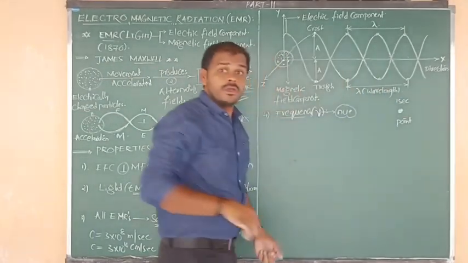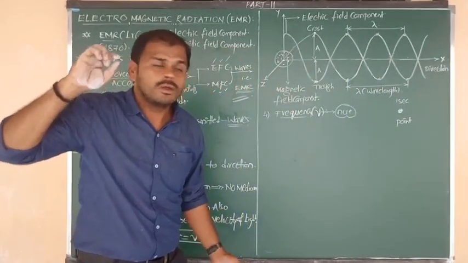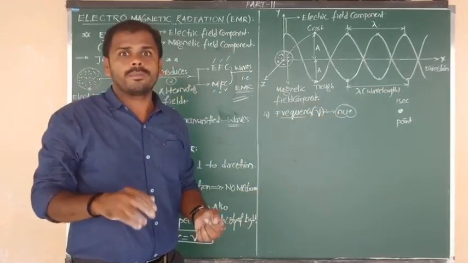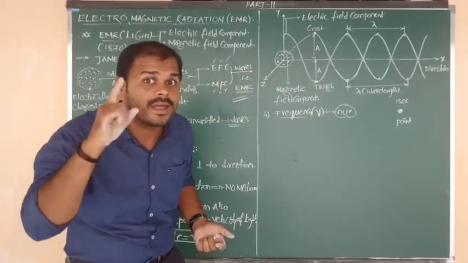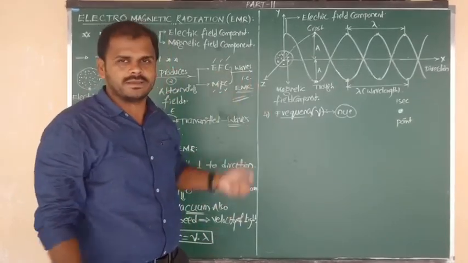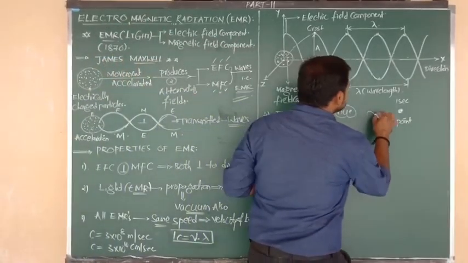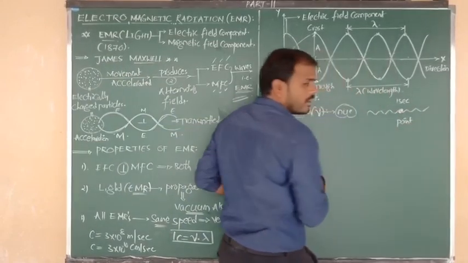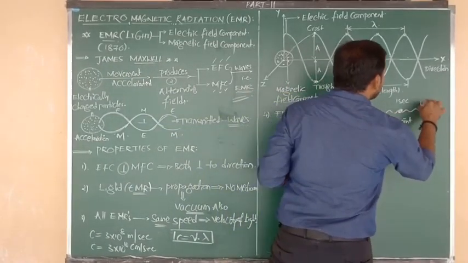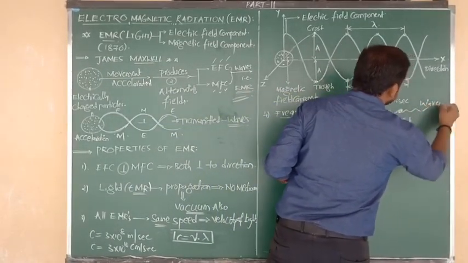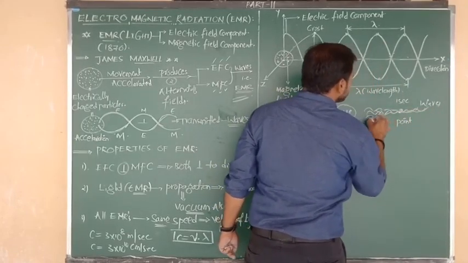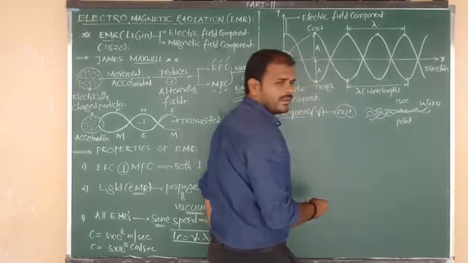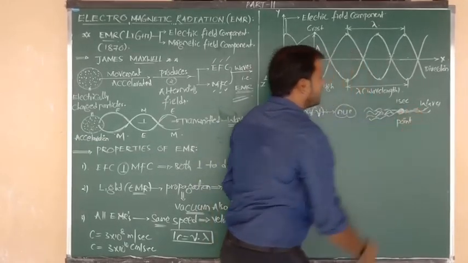So in 1 second, through that particular hole, how many waves are passing? That number is equal to the frequency. Once again, suppose this is a wave. Like that we can pass a number of waves, right? Yes, so we can say one wave, two waves, three waves, whatever that may be. Okay, so like this, understand carefully.